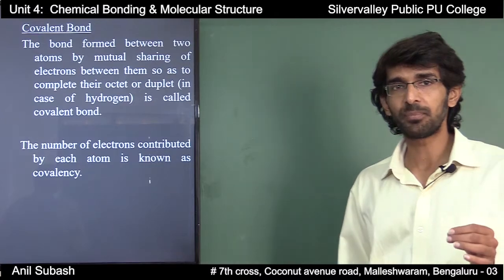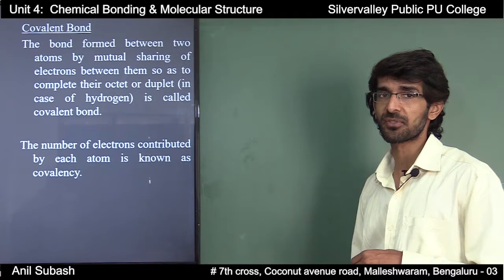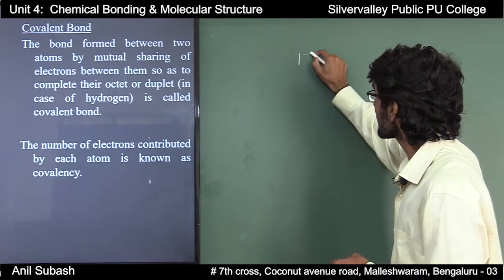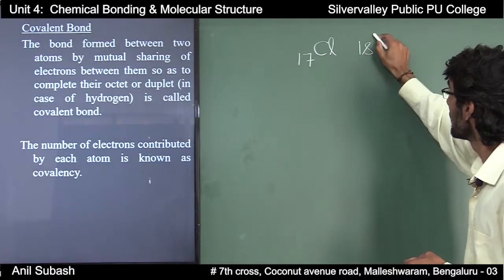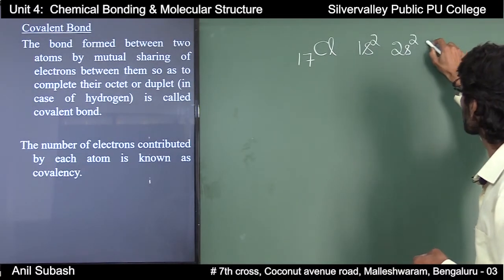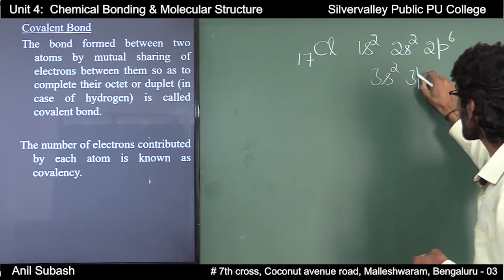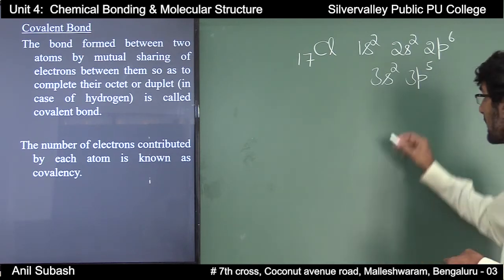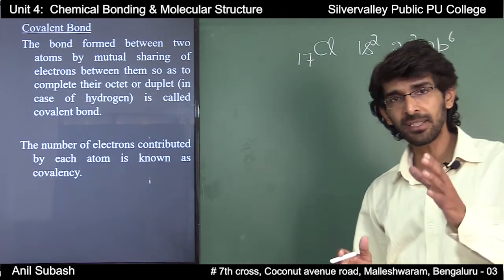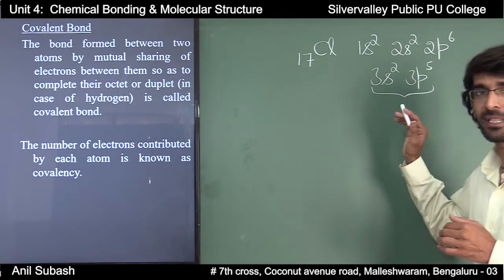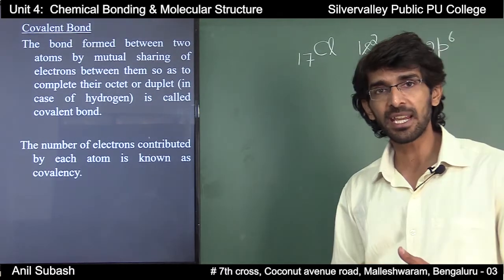Now let us take an example of chlorine and study how a covalent bond forms. We all know that chlorine has an atomic number of 17 and its electronic configuration is 1s2, 2s2, 2p6, 3s2, 3p5. That is, it has 7 electrons in its valence shell and it has a deficiency of 1 electron to complete its octet.